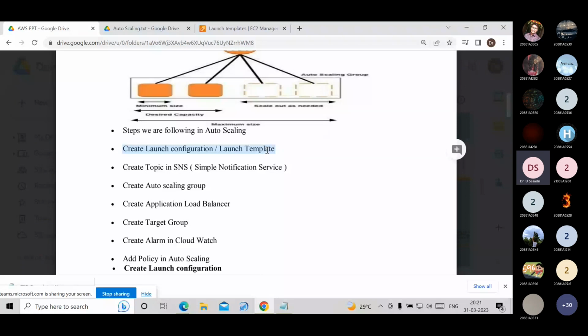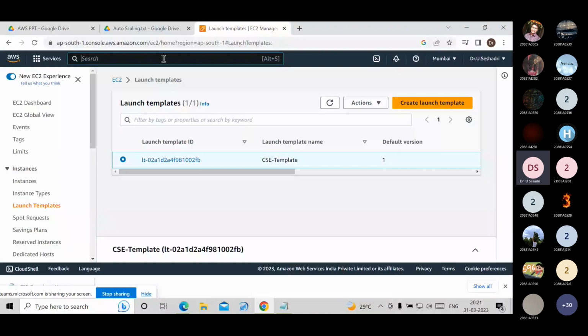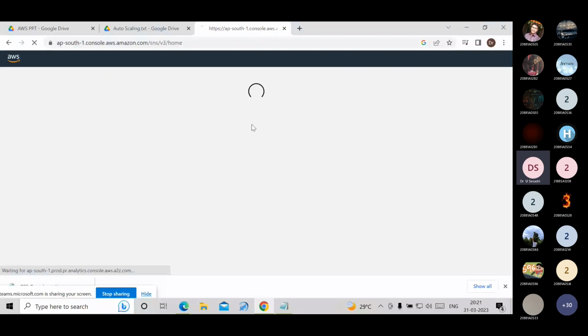What is the next step? We have to create topics in SNS, Simple Notification Service. For that, in the search box, we have to type SNS, Simple Notification Service. Click on that.